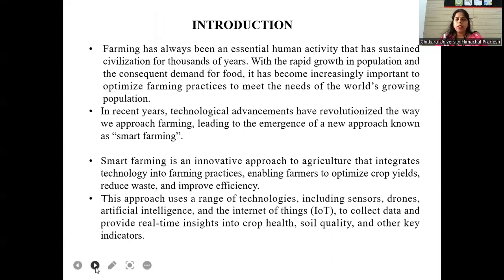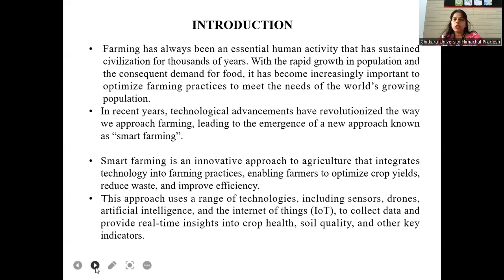Introduction. Farming has always been an essential human activity that has sustained civilization for thousands of years. With the rapid growth in population and the consequent demand for food, it has become increasingly important to optimize farming practices to meet the needs of the world's growing population. In recent years, technological advancements have revolutionized the way we approach farming, leading to the emergence of a new approach known as smart farming.